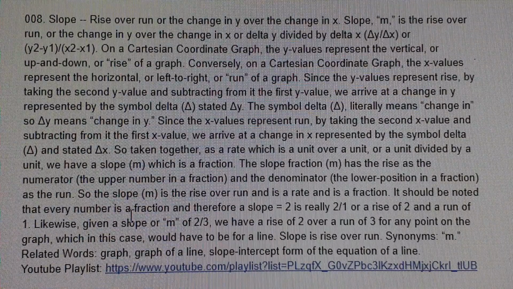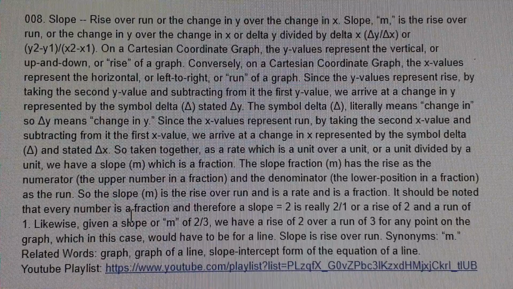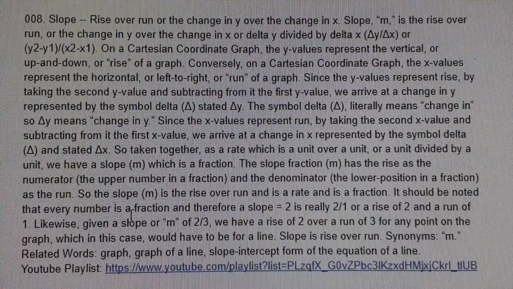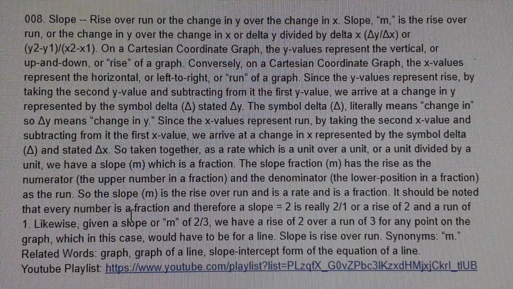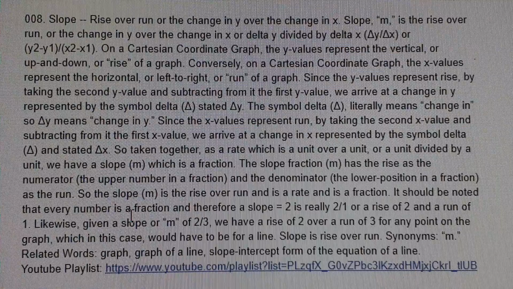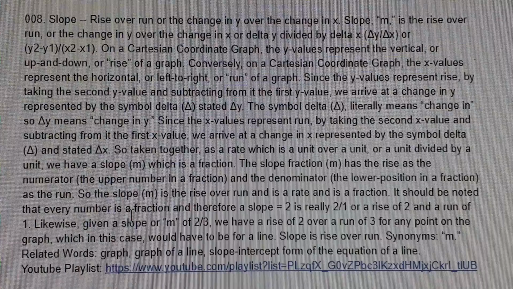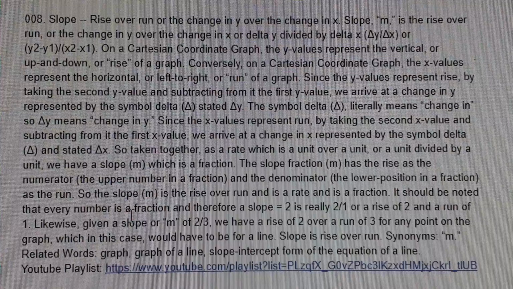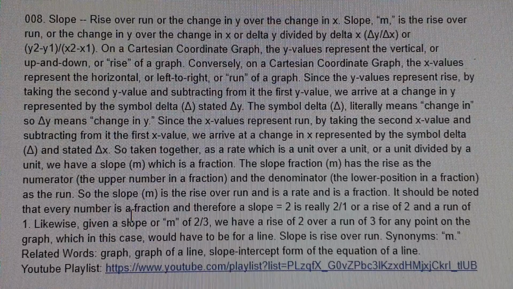On a Cartesian coordinate graph, the y values represent the vertical, or up and down, or rise of a graph. Conversely, the x values represent the horizontal, or left to right, or "run" of a graph. Since the y values represent rise, by taking the second y value and subtracting from it the first y value, we arrive at a change in y represented by the symbol delta, a small triangle, stated delta y.